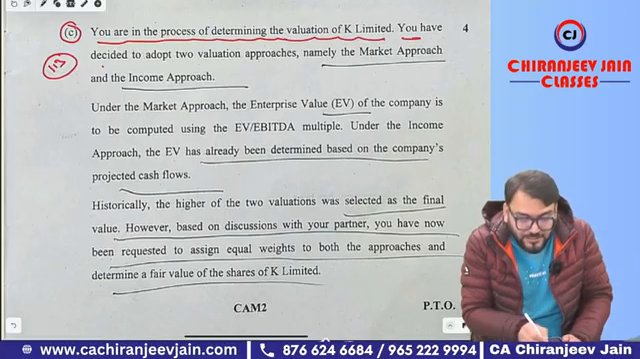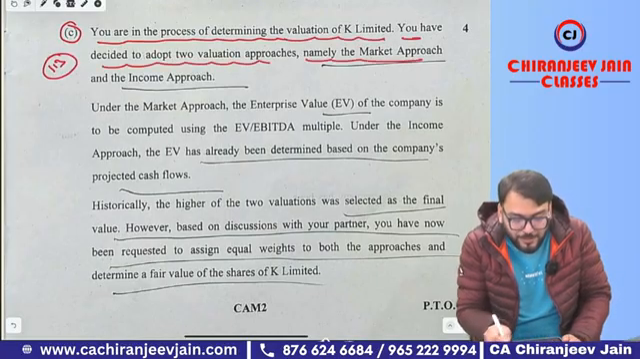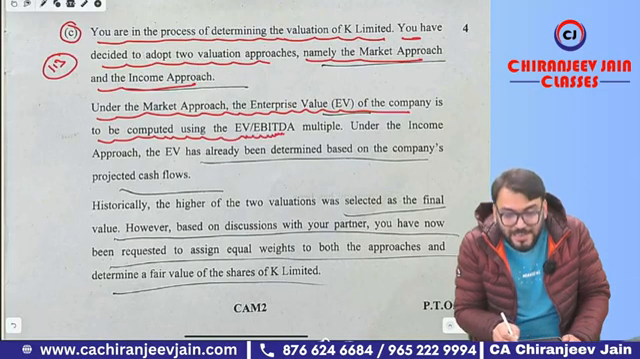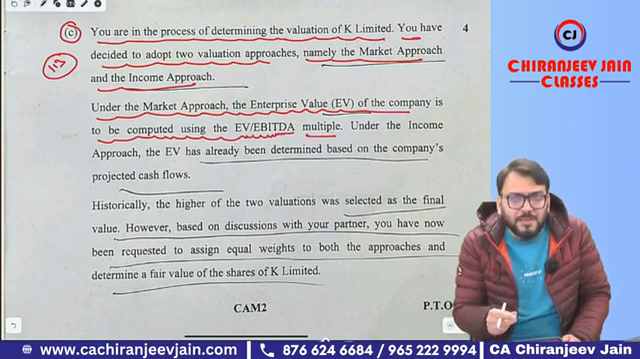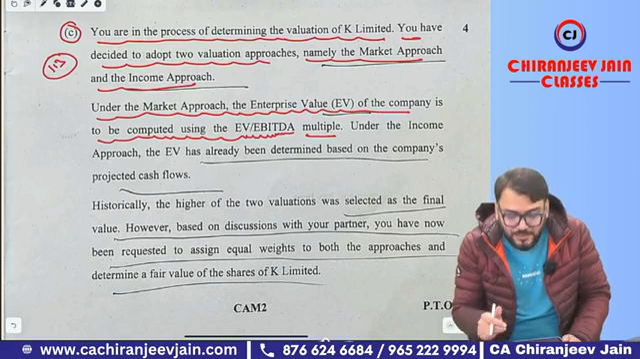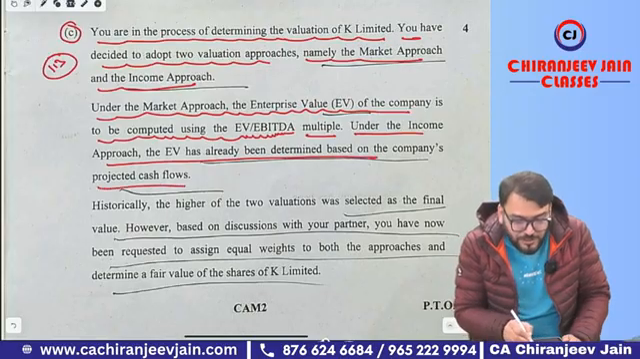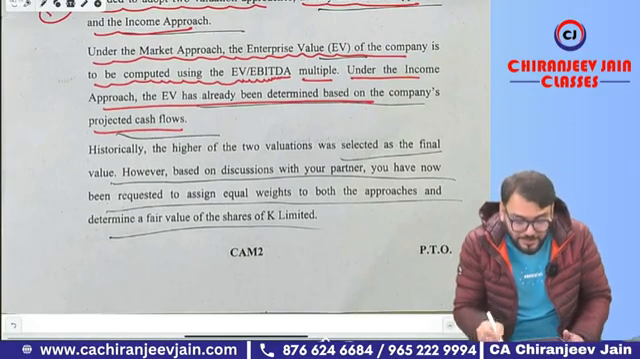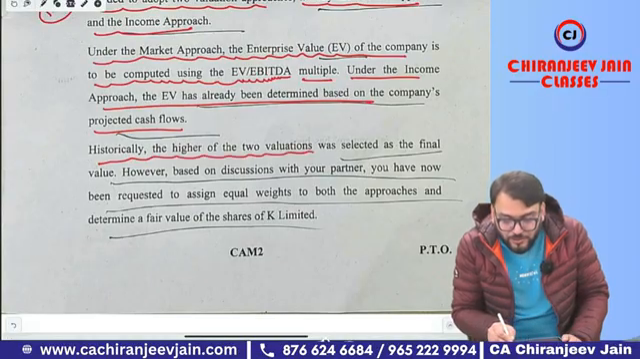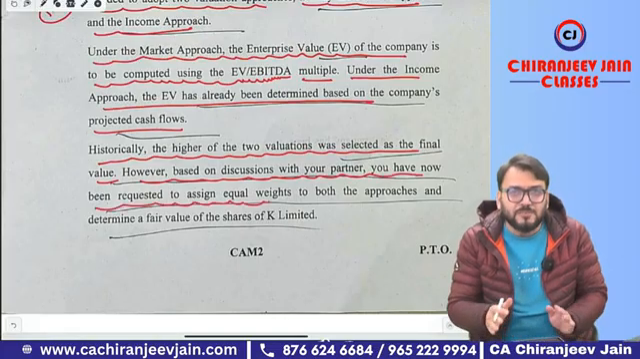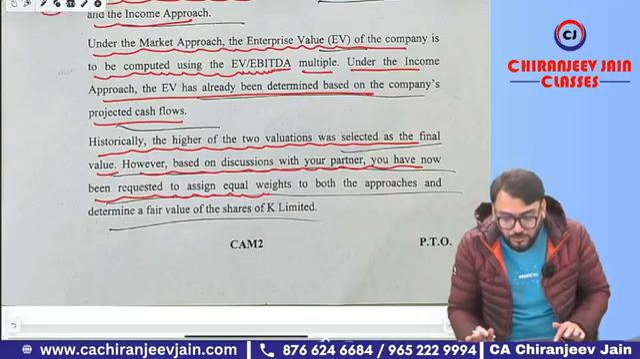Valuation of K Limited, you have decided to adopt two valuation approaches, namely market approach and income approach. Under the market approach, the enterprise value of the company is to be computed using the EV by EBITDA multiple. Means whatever EBITDA of the company, we multiply by this to get the enterprise valuation. Under the income approach, the EV has already been determined based on the company's projected cash flow. Historically, the higher of the two valuations was selected as the final value. However, based on a discussion with your partner, you have now been requested to assign equal weight. Equal means 50% to income approach and 50% to market approach.